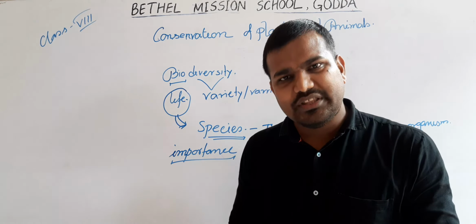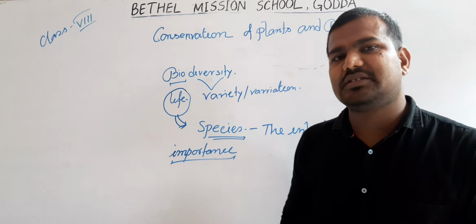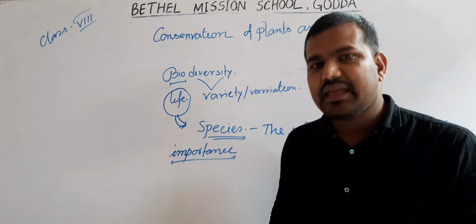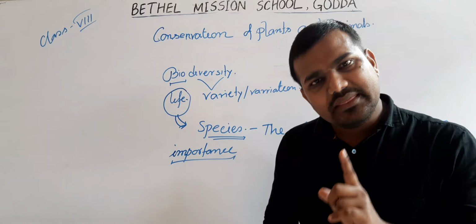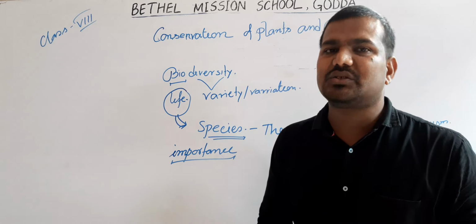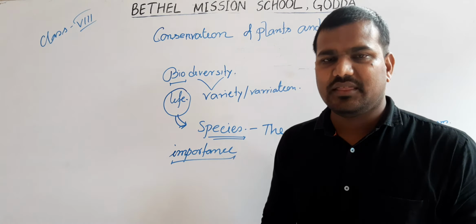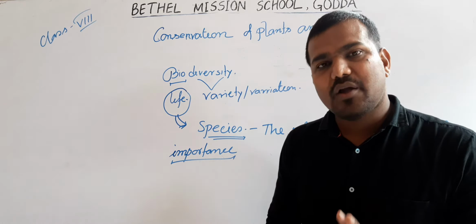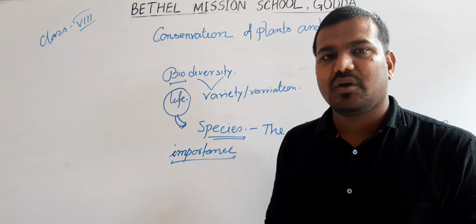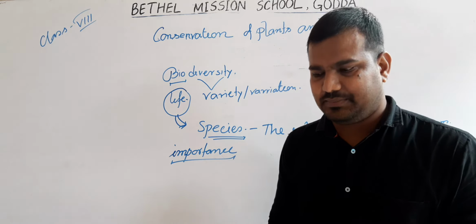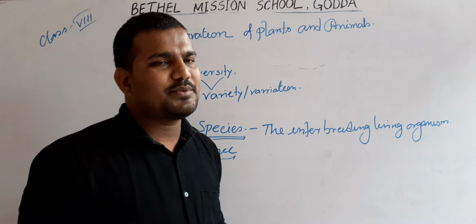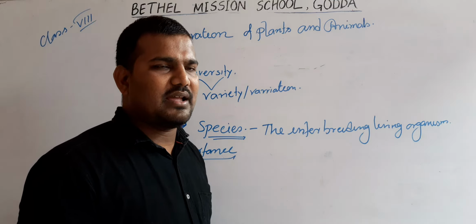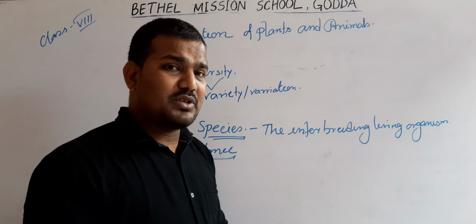So biodiversity is important to maintain the ecological balance. And we know that every living organism is interlinked with each other. To maintain this relationship, biodiversity is so important. And the fourth one, biodiversity is important for the next generation. We observe different types of wildlife animals like the tiger and lion, even different types of plants.